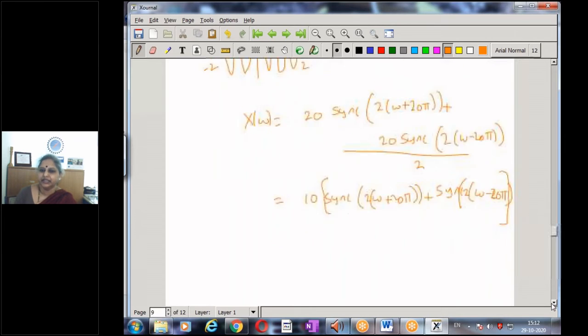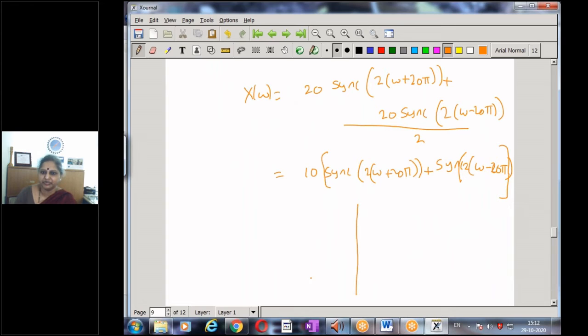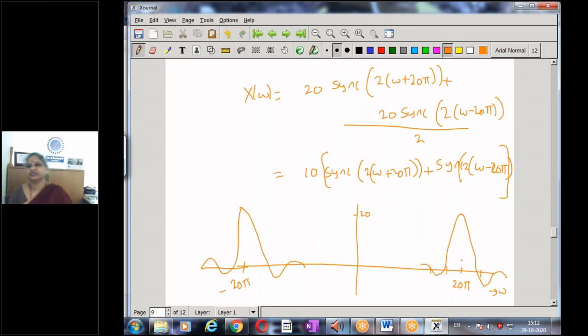This is the result. Now if I try to sketch the spectrum of this cosine pulse that exists for a short duration, the spectrum gets translated: omega plus 25 is the negative shift, and there is a positive 25 and a minus 25. My original spectrum, with strength 20, has zero crossings at integral multiples of 5 by 2. So this is the result we get.